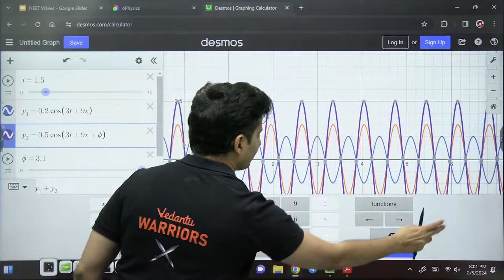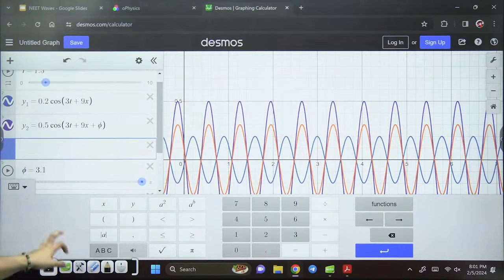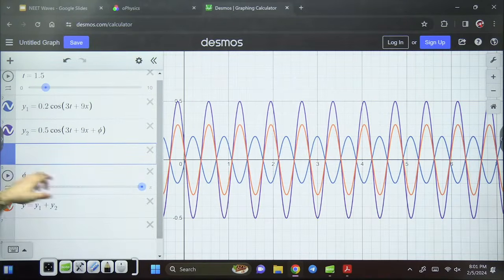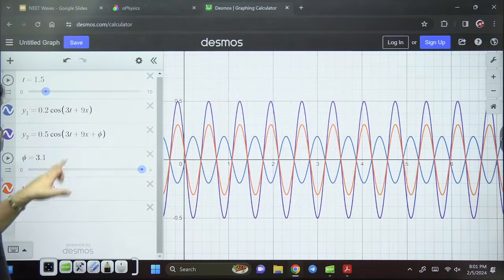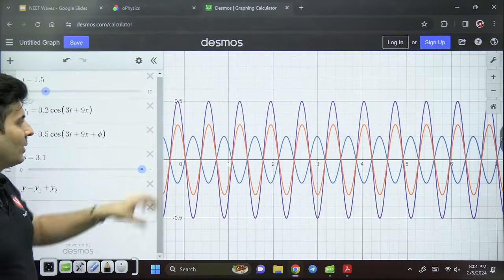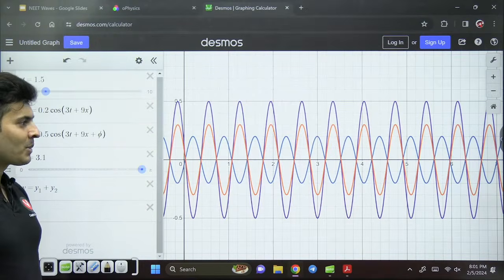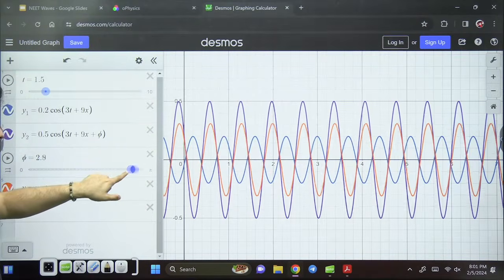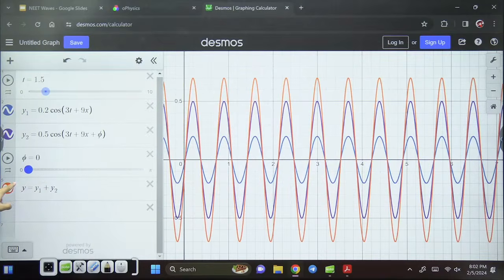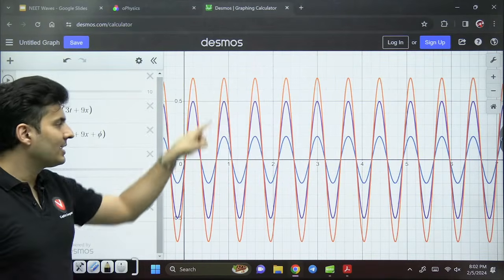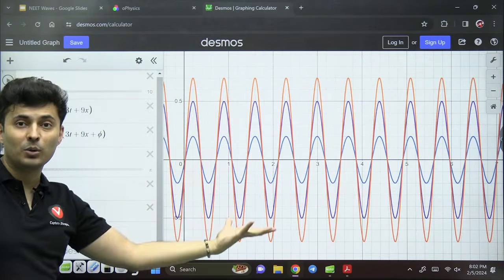See this. I'm subtracting. When I add these two waves, because the crest and the troughs are together, what I'll get is the remainder. So the big minus that small one. Do you see that? And the moment I change this phase difference, I can see the resultant, that orange one, its amplitude changes.